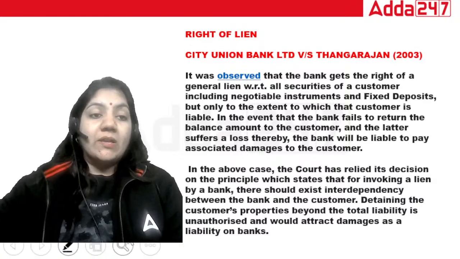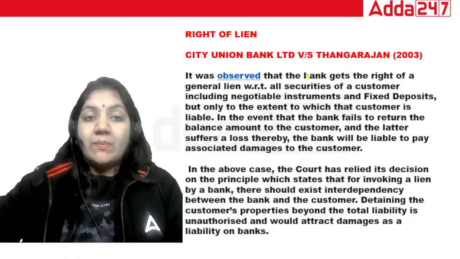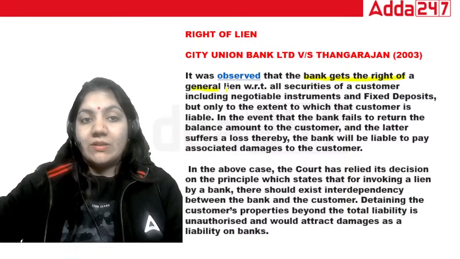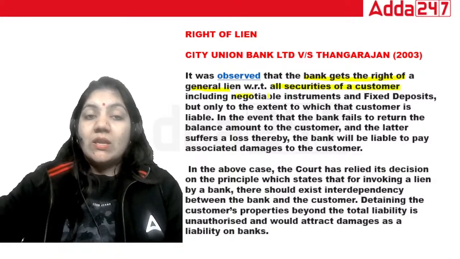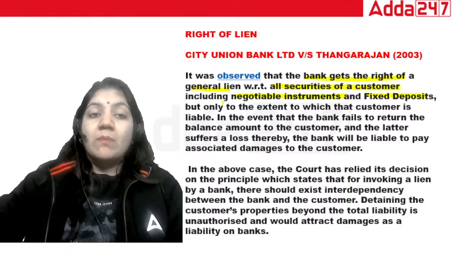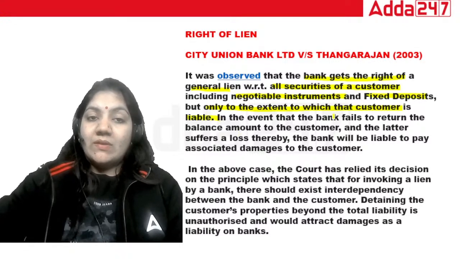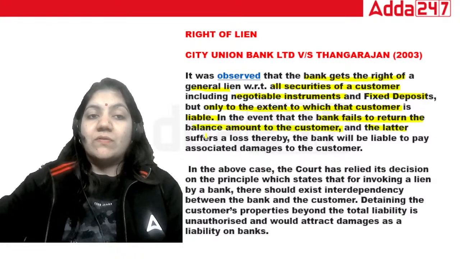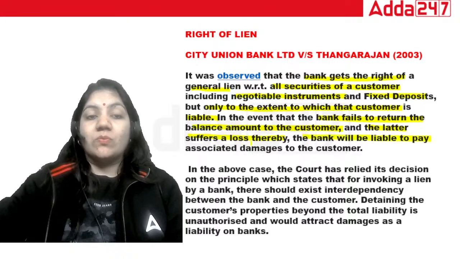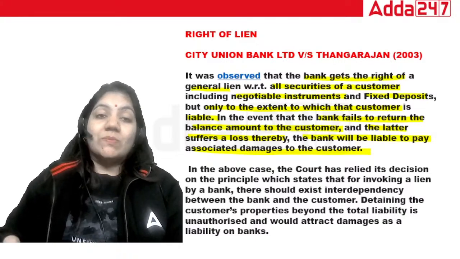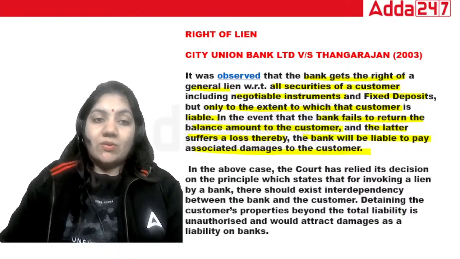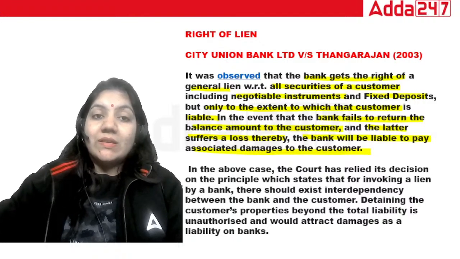It was observed that the bank gets right of a general lien with respect to all securities of a customer, including negotiable instrument, fixed deposit, but only to the extent to which that customer is liable. In the event that the bank fails to return the balance amount to the customer and the latter suffers a loss thereby, the bank will be liable to pay associated damages to the customer. So lien, we know that's specifically on the specific security. Okay. So in this case, what did the court observe?